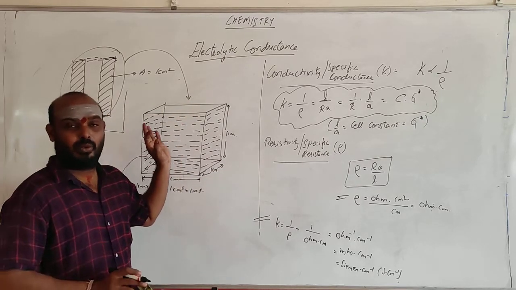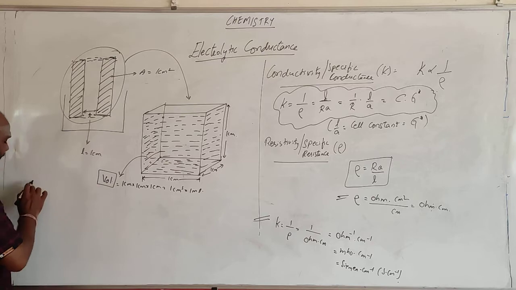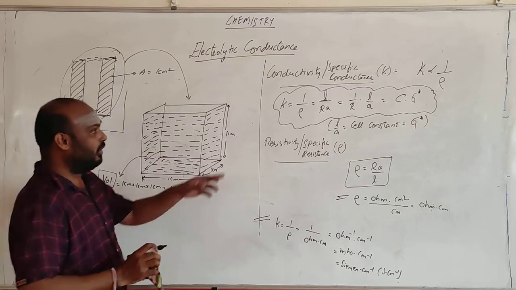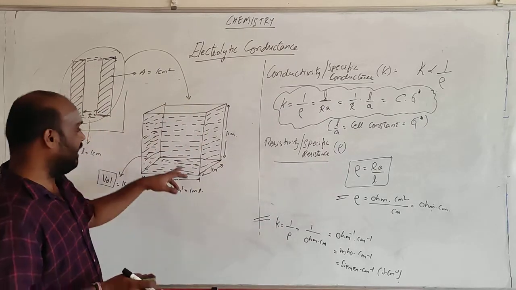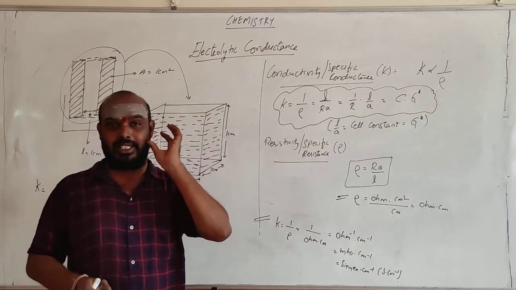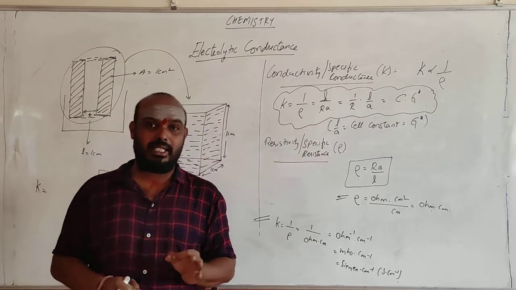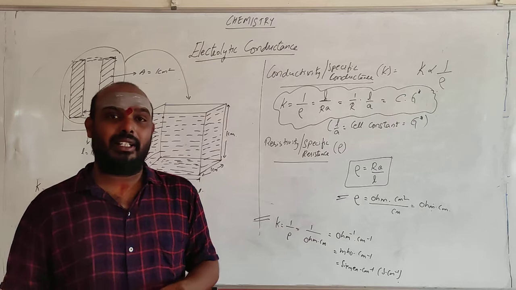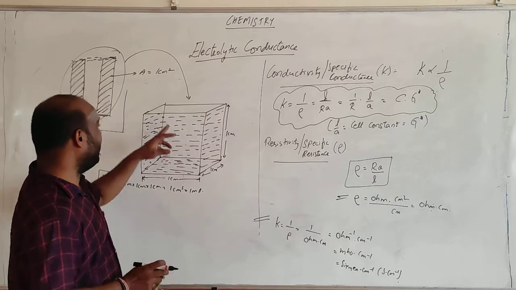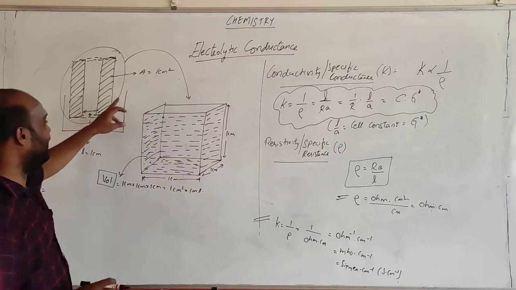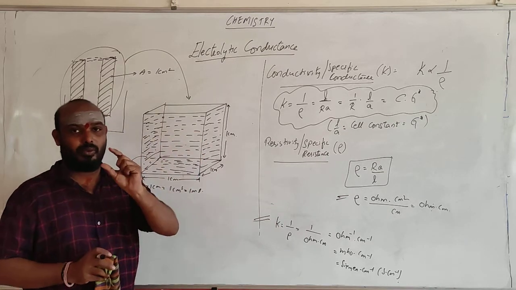So this is the volume, and K, what is K? We know that it is conductivity, the conductivity of the ions present in 1 ml of liquid. With respect to formulas, conductivity is 1 by resistivity, it is very clear. But in terms of definition, if you take the area of cross section as 1 centimeter square and the distance between the two electrodes as 1 centimeter, you will be getting some ions in 1 ml of liquid.